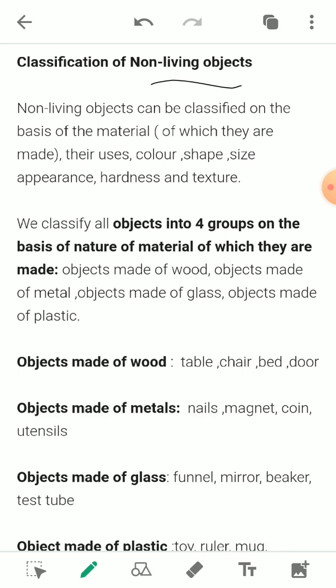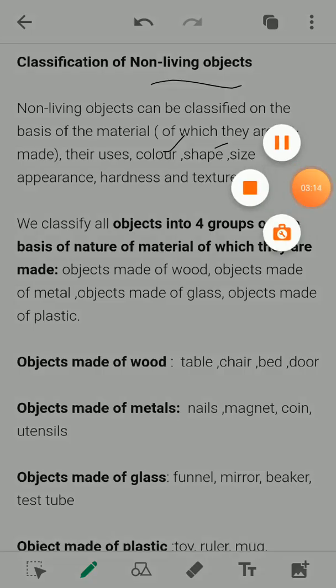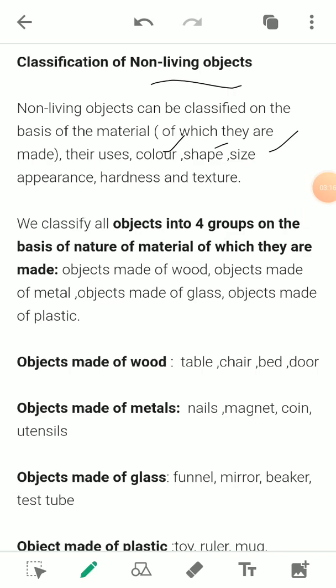We can classify them on the basis of their texture, on the basis of their appearance, like what is the color, what is the shape, or what is the size of that particular material. We can also distinguish between different types of non-living objects on the basis of their uses. So their structure and their uses help us to classify the materials of non-living objects.